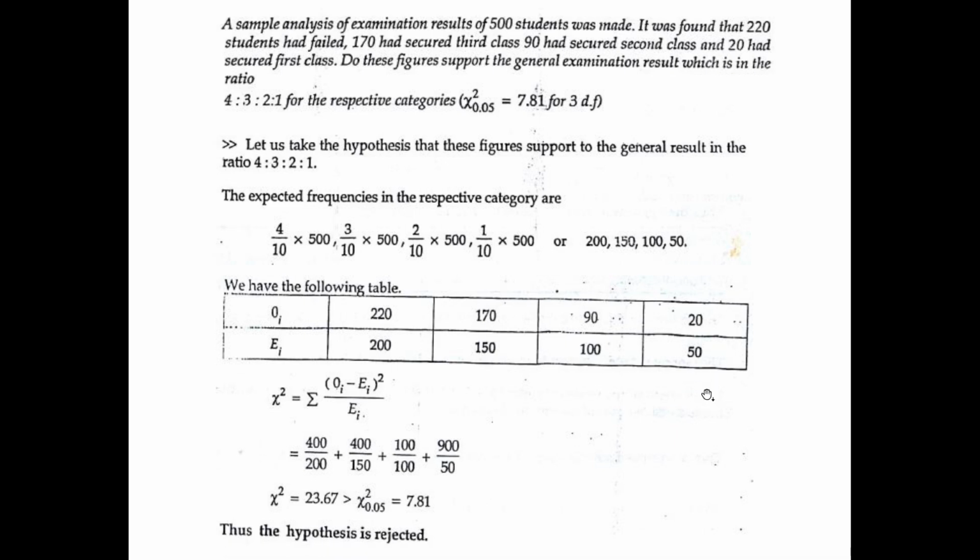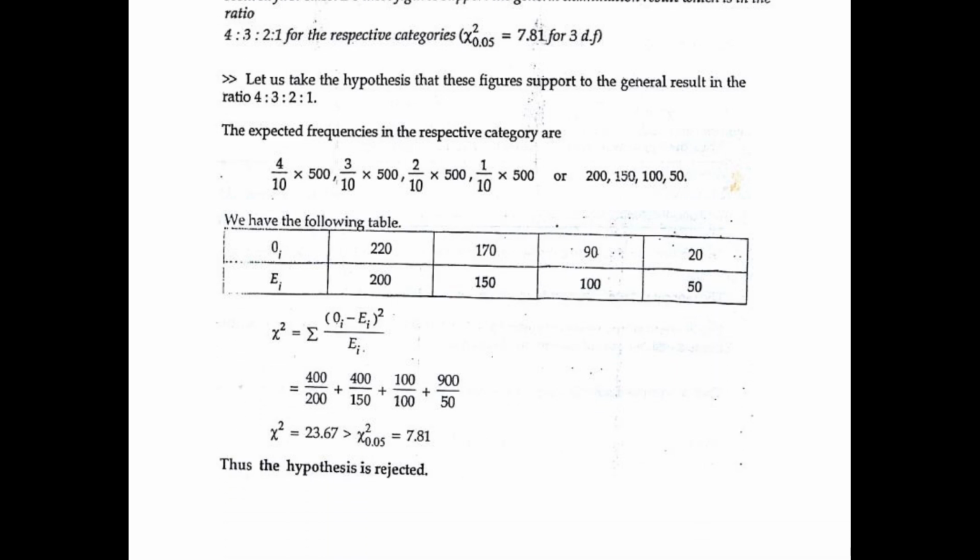Let's find the quantity chi-square. Chi-square is given by summation of (Oi minus Ei) whole square divided by Ei. So it will be (220 minus 200) whole square by 200 plus (170 minus 150) whole square by 150, then (90 minus 100) whole square by 100 plus (20 minus 50) whole square by 50.